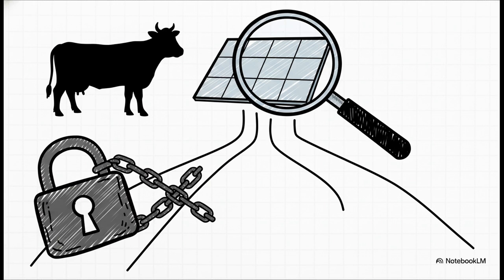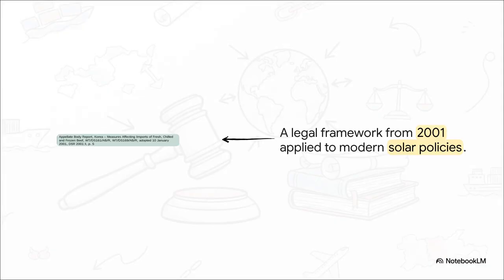The WTO took this test, forged in a battle over beef import measures, and applied it step by step to India's modern solar panel requirements. Honestly, this brilliantly illustrates the hidden engine of global trade. The legal framework adopted way back on January 10, 2001, to resolve a dispute about importing chilled beef is the exact same legal lens applied 15 years later to assess cutting-edge solar policies. The physical products literally couldn't be more different, but their legal DNA, it's identical.